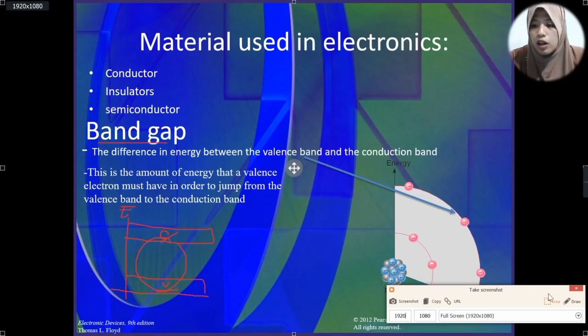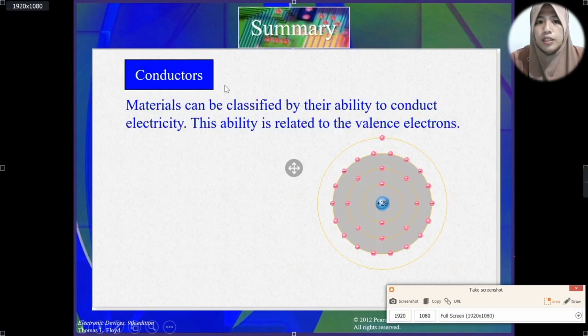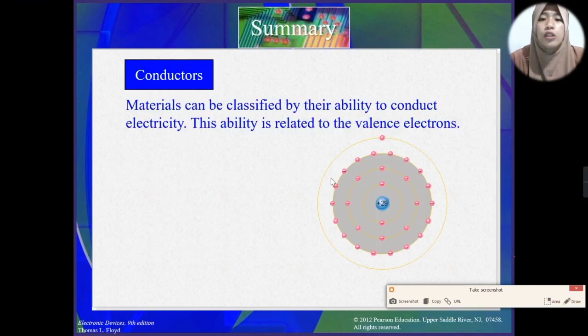Let's proceed with this first group of materials known as conductors. During the 18th century, Benjamin Franklin noticed a substance that can conduct fluid, and he called it a conductor. A conductor has electric charges, known as electrons, that can move freely. Again, conductors are materials that can be classified by their ability to conduct electricity.